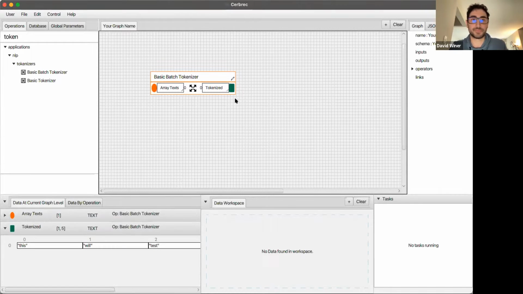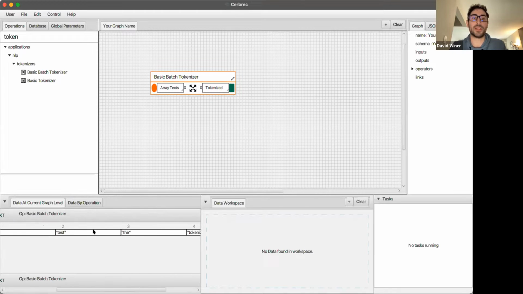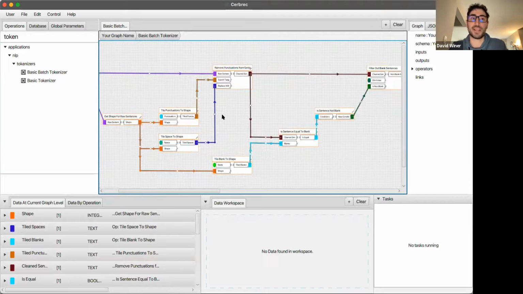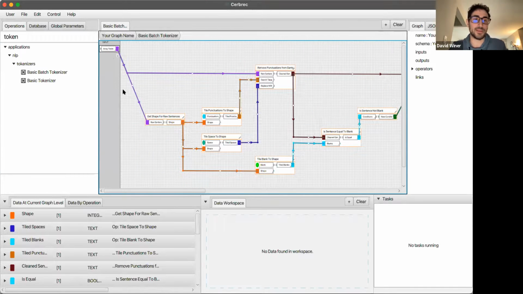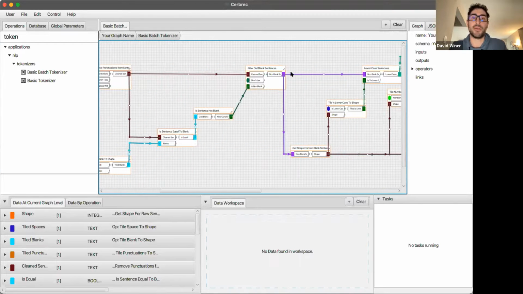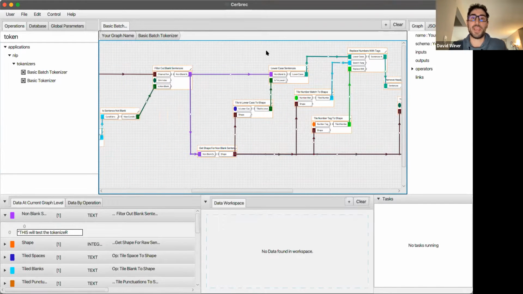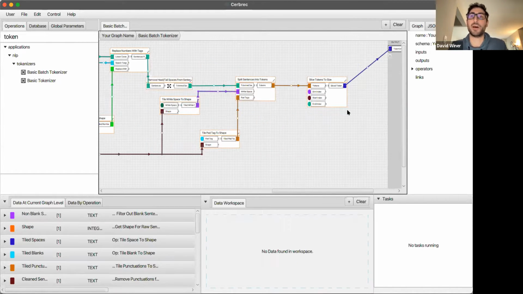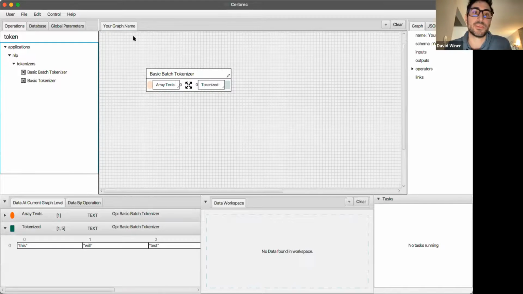And if I feed that through, you can see it's split it up into some words based on some regular expressions. And the cool thing is that this expand button means I can dive in, right? I can see how it goes from the input bar here. This is like our dummy operation. You can see every step of how the data was constructed. And you can even remove operations. You can see it stops flowing. And then if I put it back in, it recalculates everything. So that's the basic gist of it to show the decompositionality.